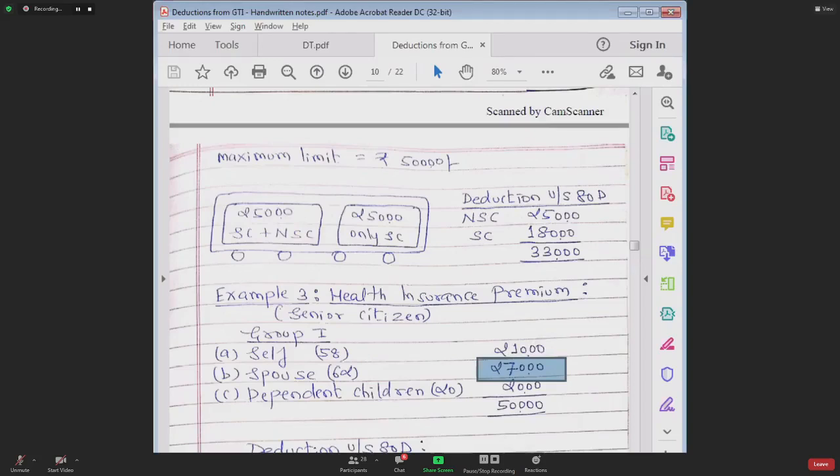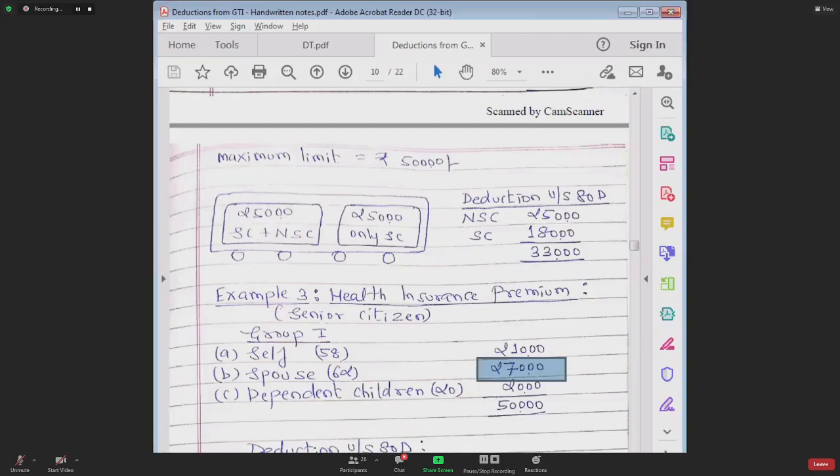Yes or no? General bogie limit is 25, out of which 21 is for self, 2,000 is for dependent child. So out of 25, 23,000 limit is exhausted, but we are still left with a limit of 2,000, which is unexhausted.